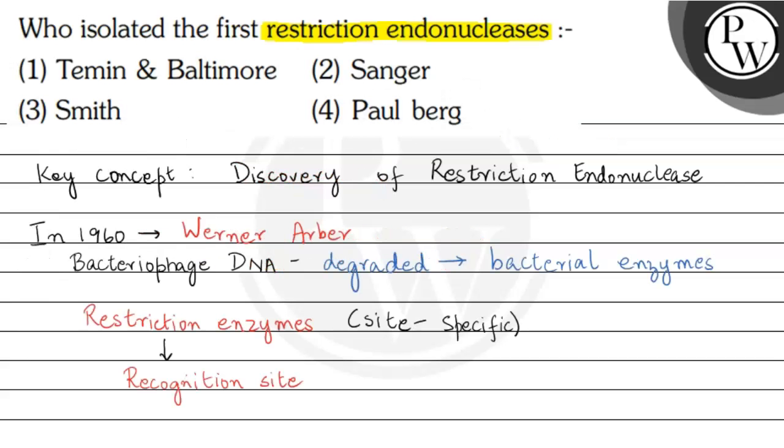Now if we see the options, the scientist who first isolated the restriction endonuclease will be option 3, that is Smith. Temin and Baltimore discovered reverse transcriptase, so this won't be our answer. Sanger was responsible for DNA sequencing, so again this won't be our answer. And Berg was responsible for designing the first recombinant DNA, so again this won't be our answer.